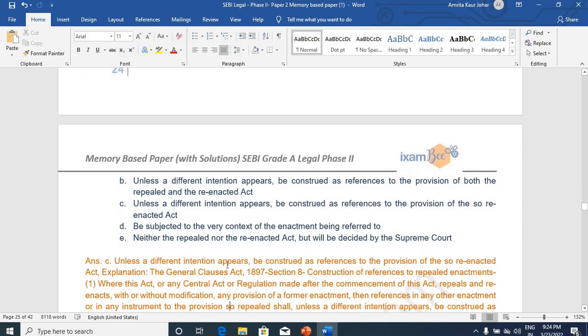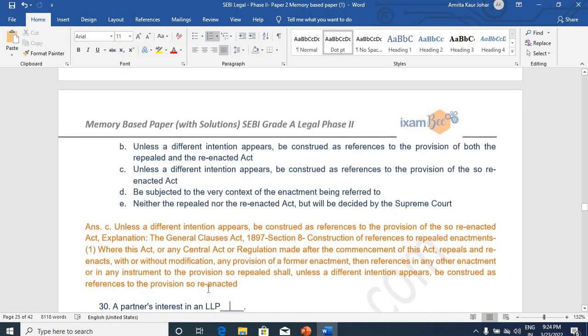Unless there is a different intention appears, obviously it can be construed as reference to the provisions of the reenacted act only, which has come into existence later on. This explanation you can refer in the General Clauses Act. You can find it there. Section 8 covers that.